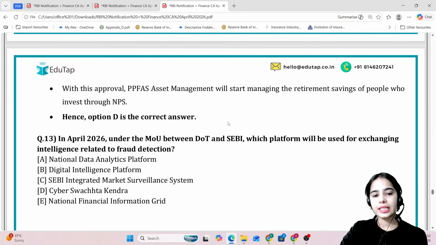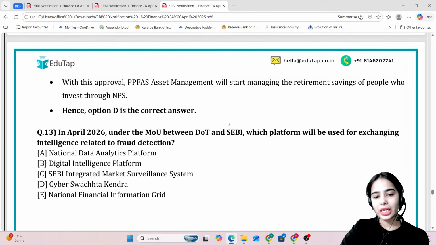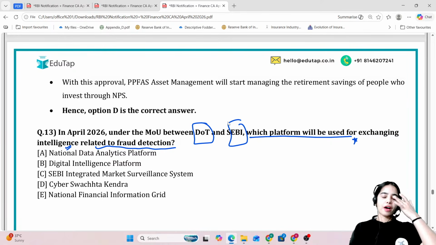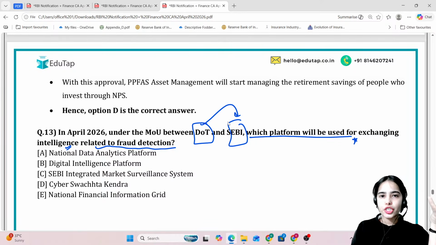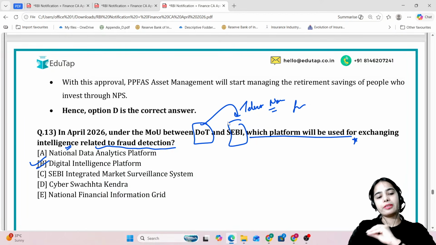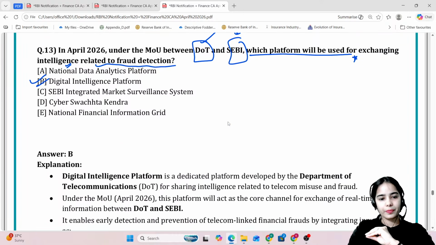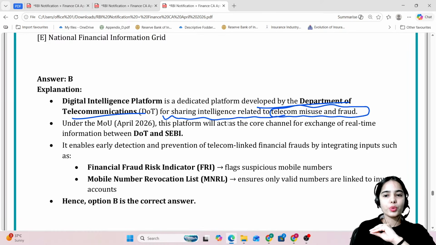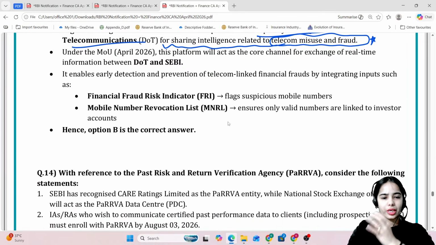Next: in April 2026, under the MOU between the Department of Telecommunication and SEBI, which platform will be used for exchanging intelligence related to fraud detection? The Department of Telecommunication and SEBI have done the MOU so that data sharing can happen, about which telecom numbers are related to frauds and such. This intelligence exchange can happen through the digital intelligence platform. So B is the answer. The digital intelligence platform is a dedicated platform developed by the Department of Telecommunications for sharing intelligence related to telecom misuse and fraud. The rest of this you can read. This is the main idea.